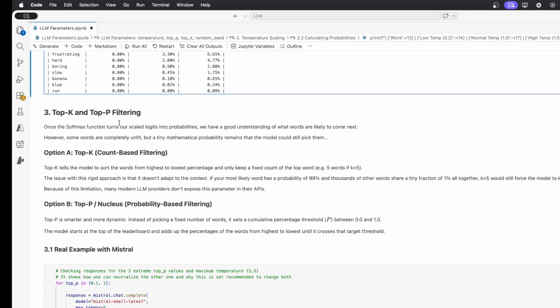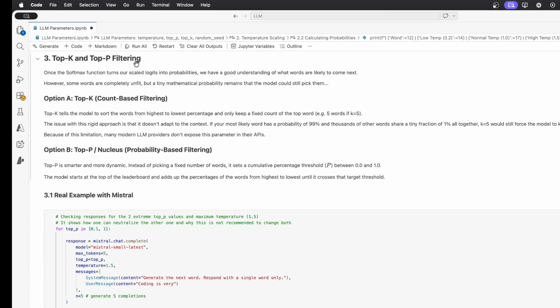The next step, the top K and top P, this is filtering. So now we want to select a pool of words that the LLM will be able to choose from. So we are not going to choose the most likely every single time, but we will do some weighted sampling in the last step from a pool of candidates. And to create this pool of candidates, we are using different techniques. It can be top K, it can be top P, for example.